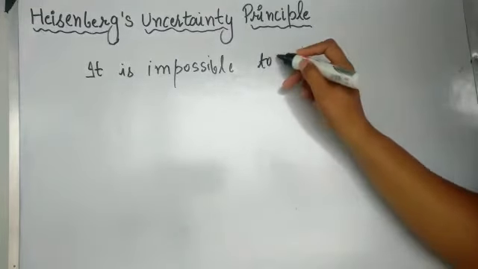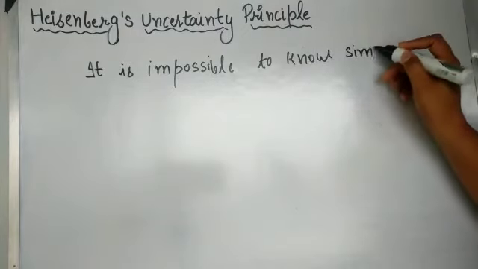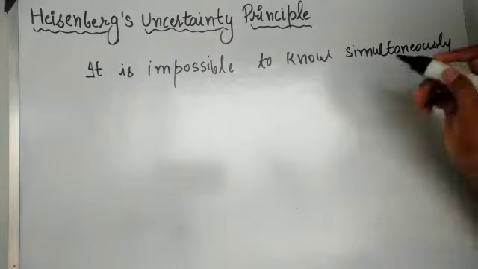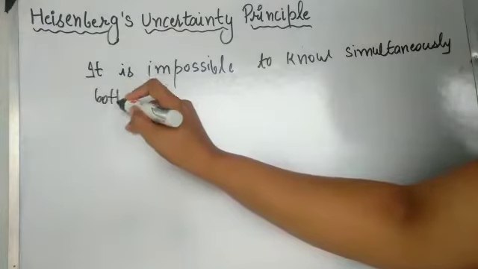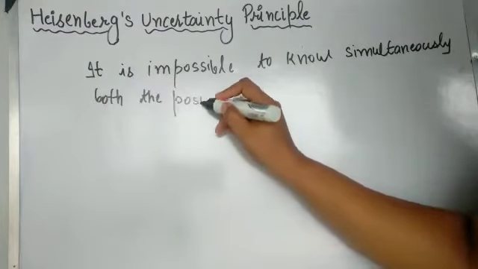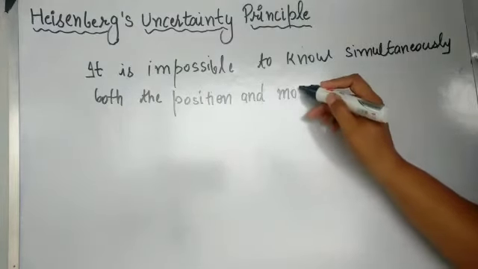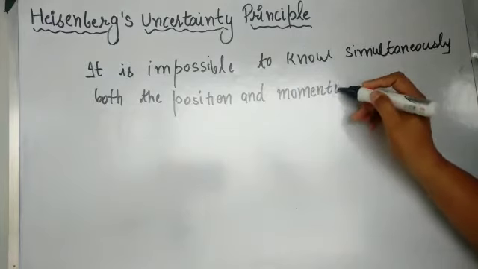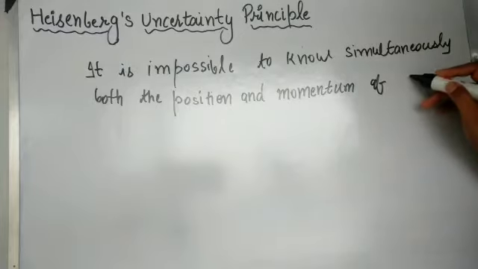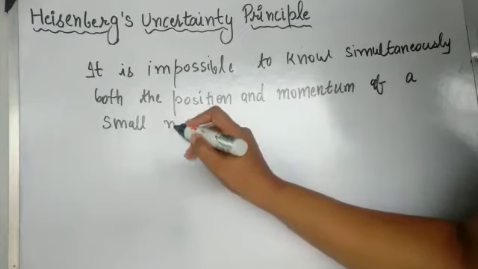it is impossible to know or to tell about simultaneously, meaning at the same time, both the position and momentum, or simply you can say the velocity, because momentum is the product of mass and velocity of a small moving particle.